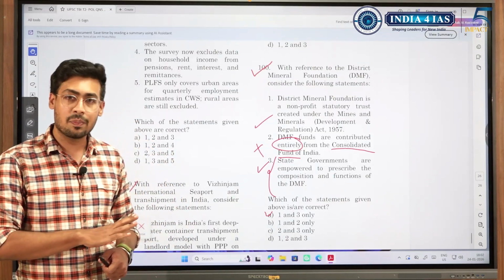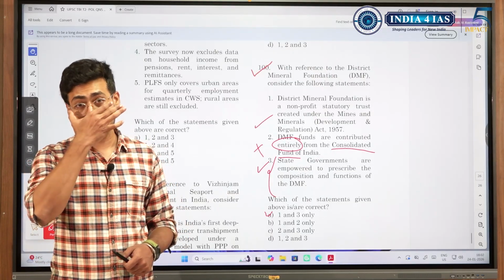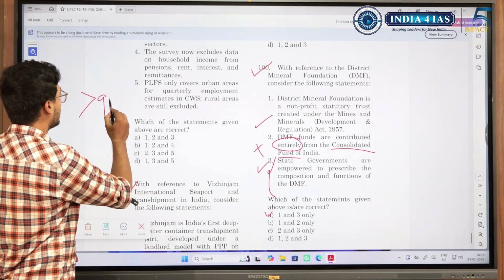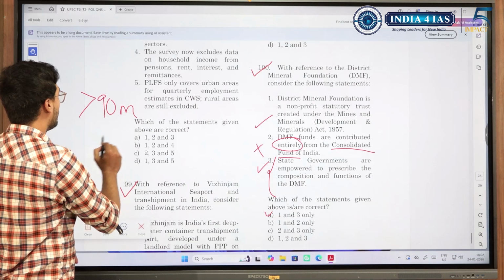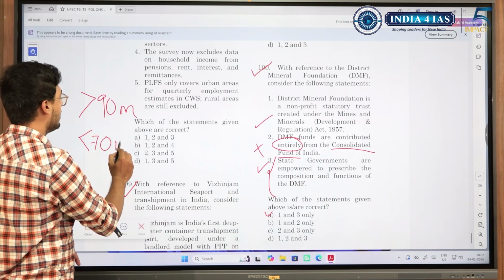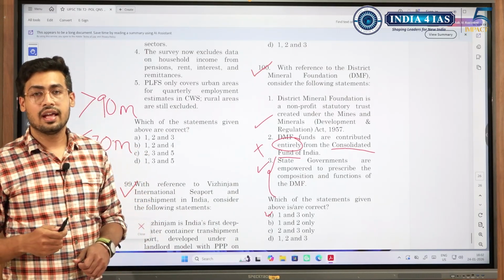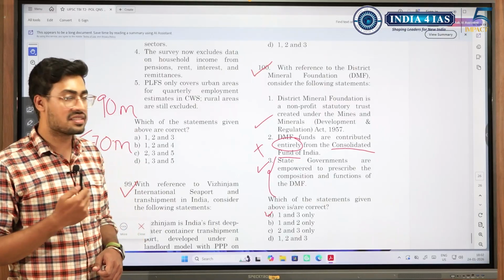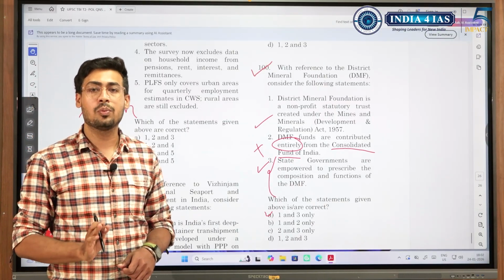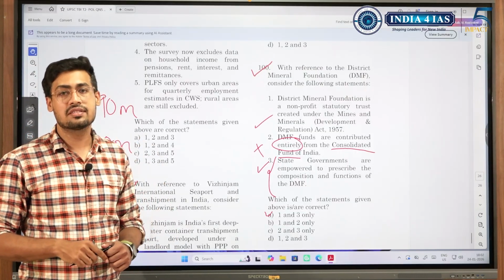So this was largely a static paper. Most of the questions that were asked were directly from your routine book, Lakshmikant. And in this paper, if you had scored more than 90 marks, then it would have been good. But if you had scored less than 70 marks, then there is nothing to worry. That means that you need to revise more and you need to get the concepts correct, because this is a static paper. Getting less than 70 is not appreciated, but still you have time to pull up your socks. But if you have got more than 90 marks or around 100 marks, then it means that you are on the right direction.